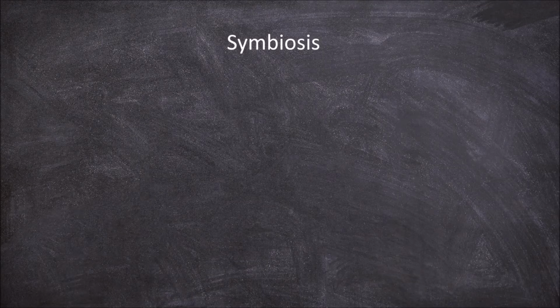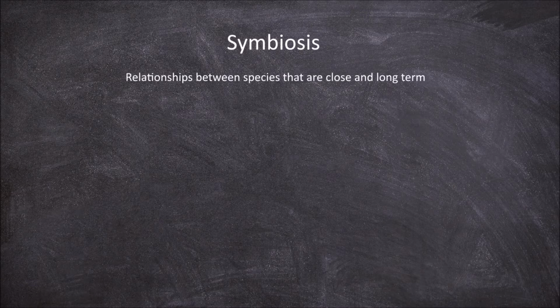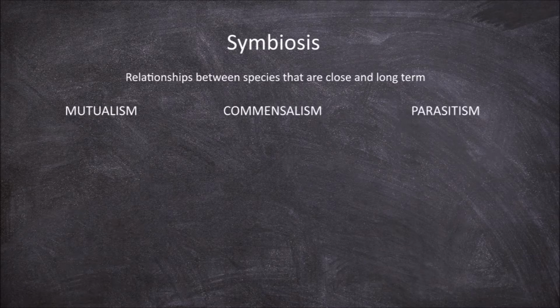In this video, we're going to go over the different forms of symbiotic relationships. Symbiosis are relationships between species that are close and long-term. There are three types of symbiotic relationships: mutualism, commensalism, and parasitism. Mutualism is the form of symbiosis where both species in the relationship benefit. It is a positive interaction.